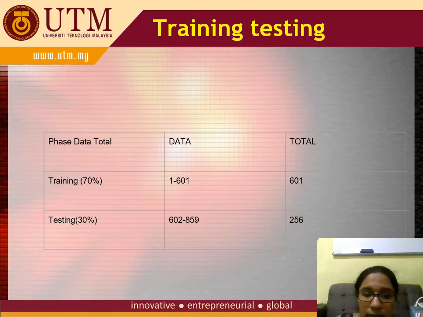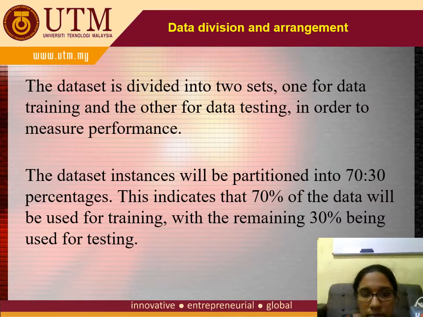For my training and testing, I will be using 70% of the dataset for training and 30% for testing. This is my data division arrangement: 70% of the data will be used for training and the remaining 30% will be used for testing. The dataset instances will be partitioned.